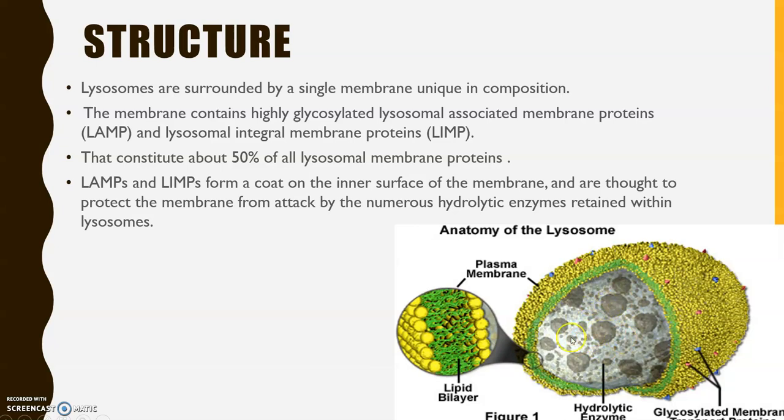So we know the inside of the lysosome is filled with hydrolytic enzymes. These hydrolytic enzymes could damage the proteins or the membrane itself. So it doesn't happen like that. Why doesn't it happen? Because there is some mechanism to prevent its own membrane from digestion. That role is played by LAMP and LIMP. These proteins prevent the damage or digestion of the lysosomal membrane by the hydrolytic enzymes.